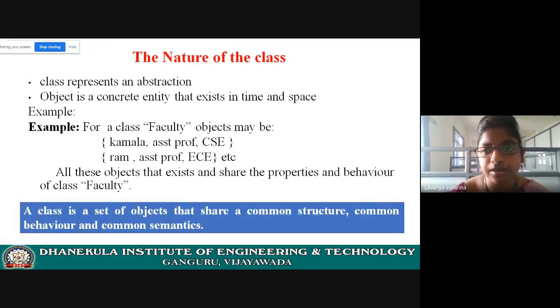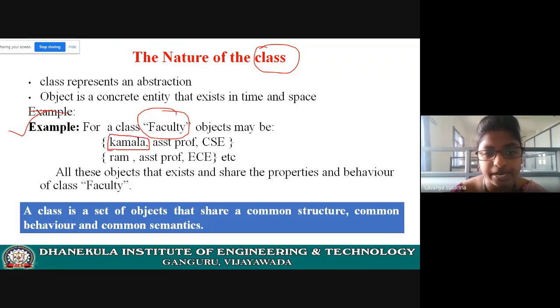Now let us see the nature of class. Already you know what is meant by class, right? You are familiar with classes. I will explain with an example. See the example. Here the class is faculty. The name of the class is faculty. Now let us see objects of faculty.